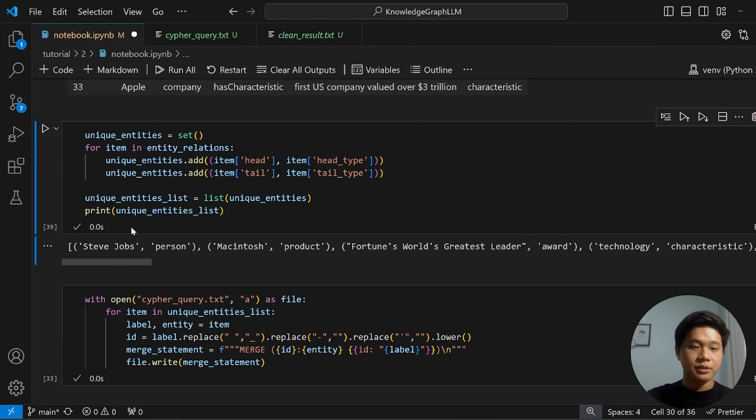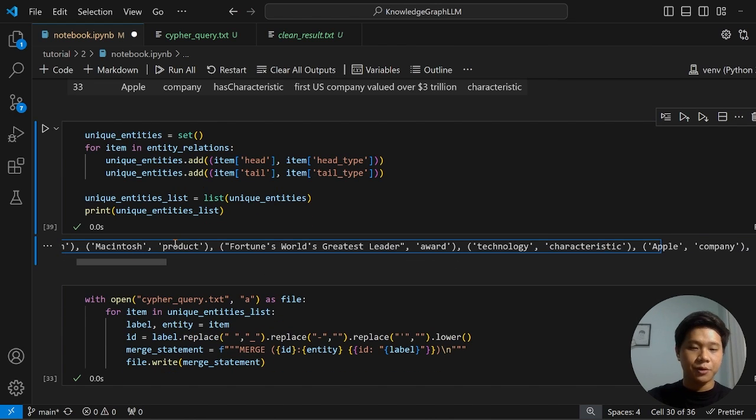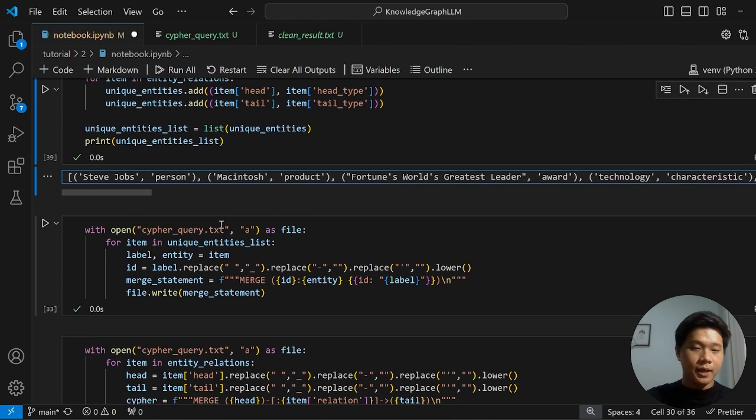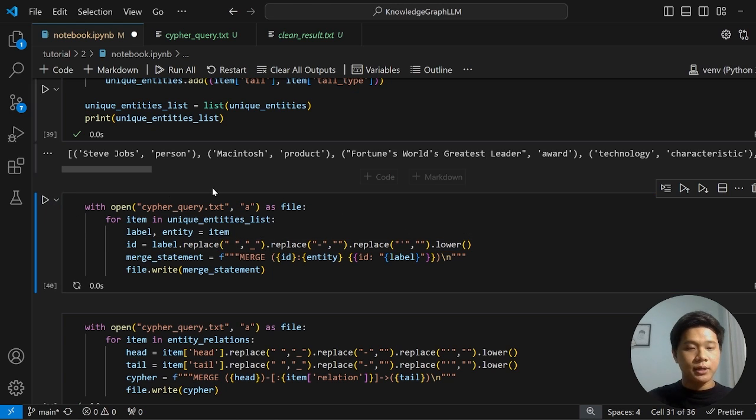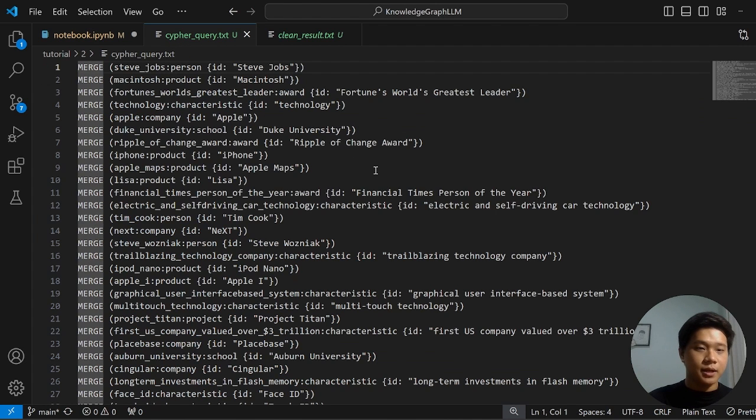If you can see here, the result is like this. Steve Jobs as a person, and then Macintosh as a product, and many more. And then the next step is to insert these entities into our Neo4j database, which we can do using a query. In here, we identify the ID, entities, and labels. For the ID, we did a little bit of preprocessing to replace spaces and hyphens and to make it lowercase. So we can run this, and that's the result.